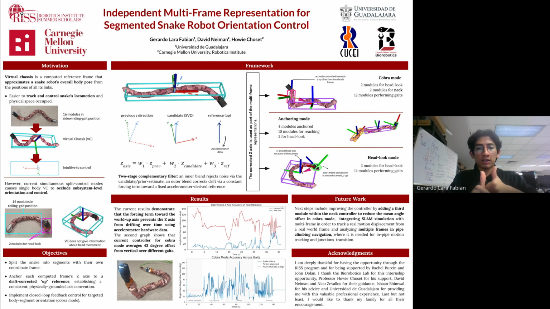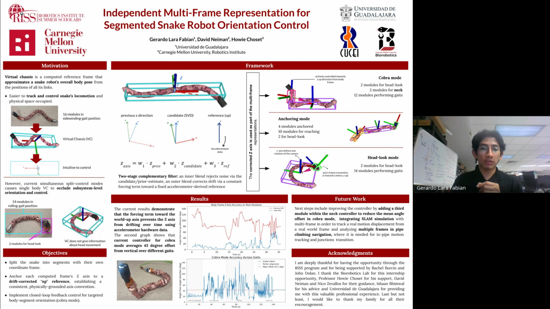So that means that the z-axis is also no more than 90 degrees, and it keeps telling us if there are some disturbances, of course, but we always have the z-axis convention as we propose. Now, regarding the Cobra mode, which is the one I focus on in this research, I developed the closed loop control feedback for this method.